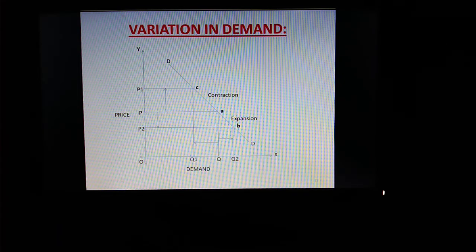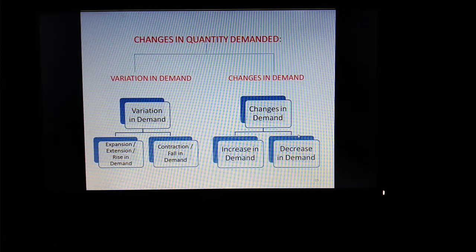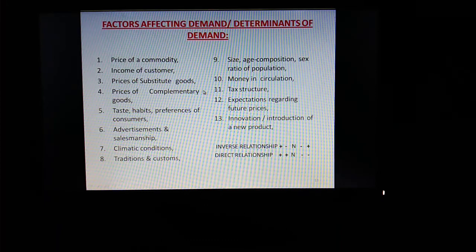Now we will proceed to the next part. Again I will revise you. Next part is this, changes in demand. Changes in demand is divided into two parts, increase in demand and decrease in demand. Let me revise you once. There are 13 factors affecting demand. अभी हम लोगों ने पढ़ा उसमें से first factor, price of a commodity, and there are no change in other factors. Now we are going to study reverse case.